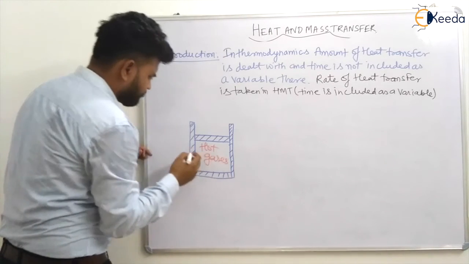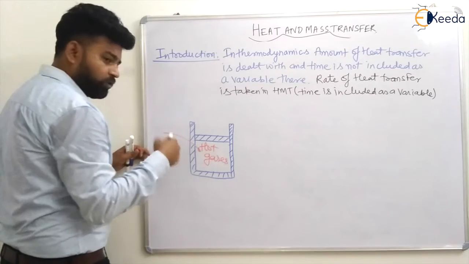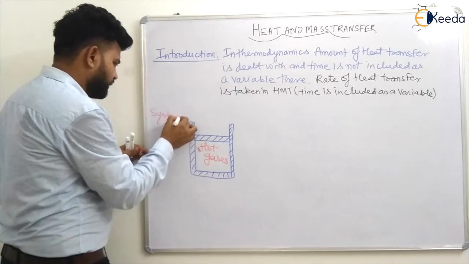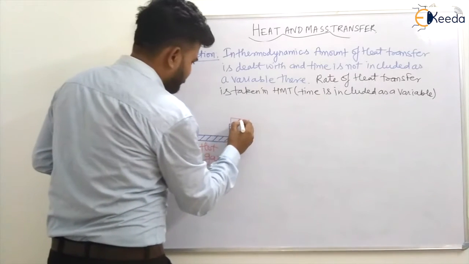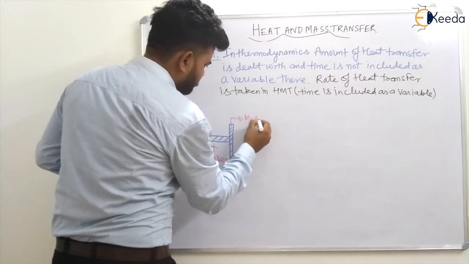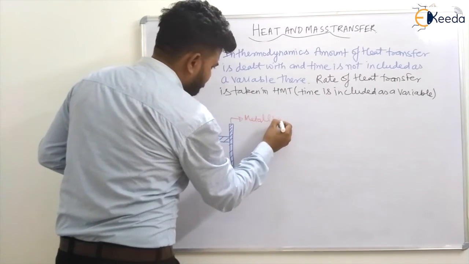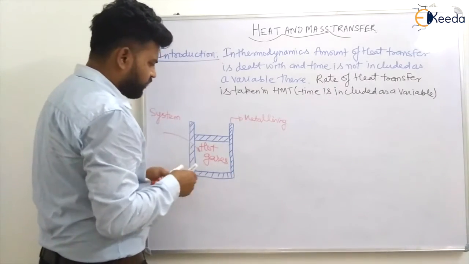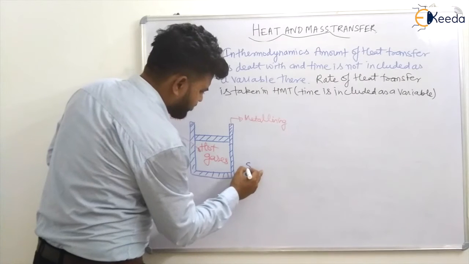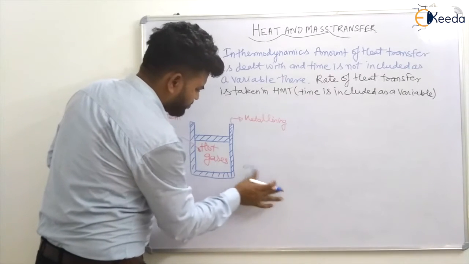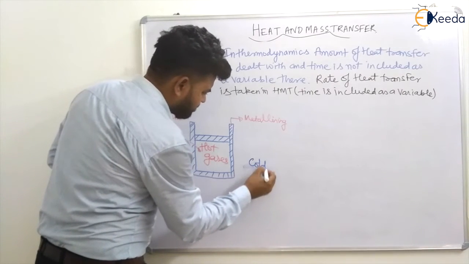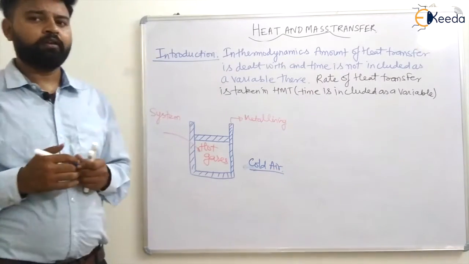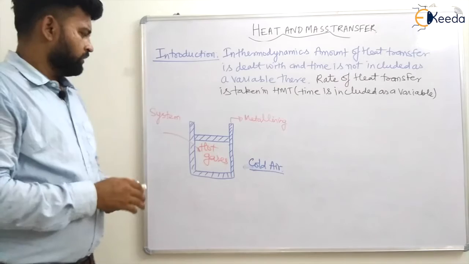So this is some system, maybe you have gone through this in thermodynamics. Now this is your metal lining, and this is your surrounding, and in the surrounding there is some cold air.